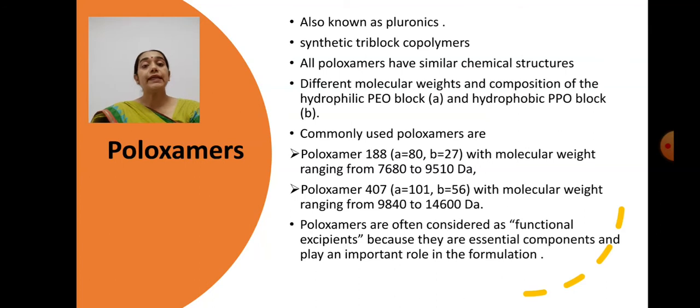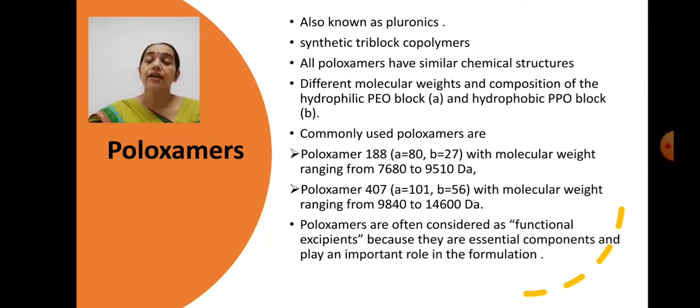Poloxamer is a class, and in this class a variety of poloxamers are available, and depending upon their molecular weight they can be categorized. Even though the basic units in the chemical structure will remain the same, they will be different in their attachment of the molecules.